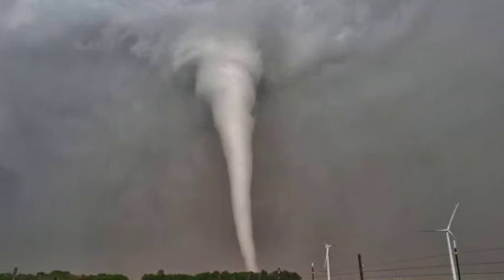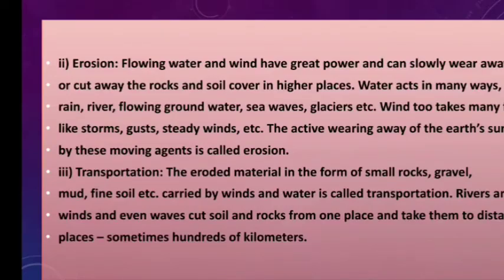The activity, this kind of active wearing away of the earth surface, what is it? So these are the two kinds of activities. One side wind and other side water. This kind of activity, wearing away and changing the earth surface by these moving agents, is called erosion. Understand?